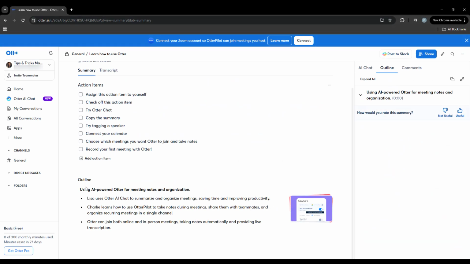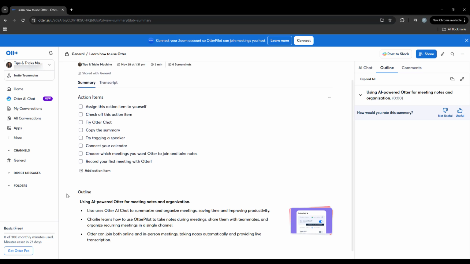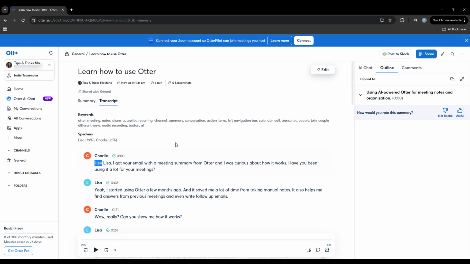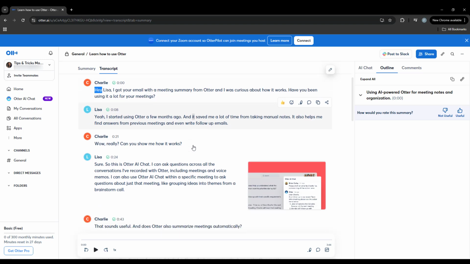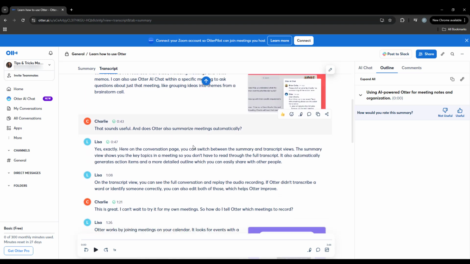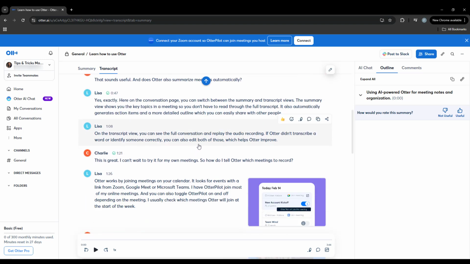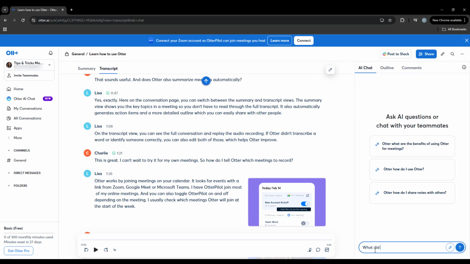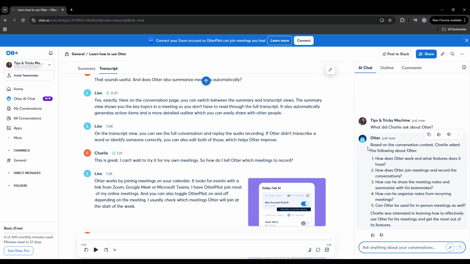After one of your Zoom calls, it will create this action items list automatically, and it will create an outline of the conversation. It also generates the entire transcript of who's talking and what they said. Then on the left side, we can use Otter AI Chat to ask any questions about the conversation. So let's ask it, what did Charlie ask about Otter? Now let's ask, what did Lisa say about Otter? And it will give you the answer from analyzing the conversation.